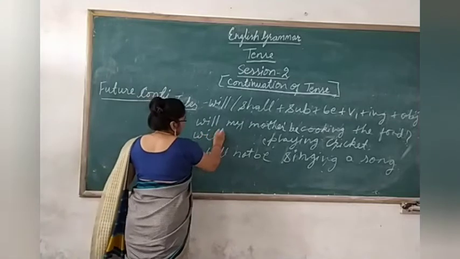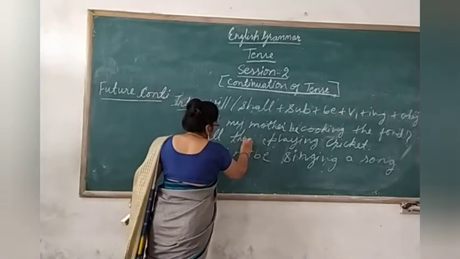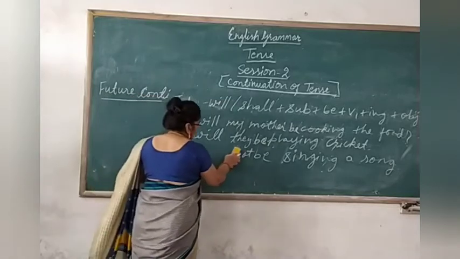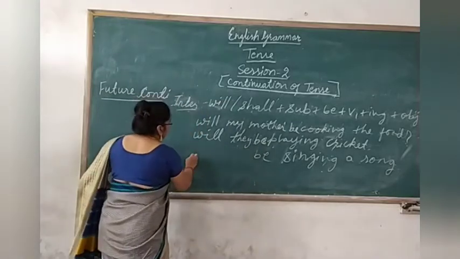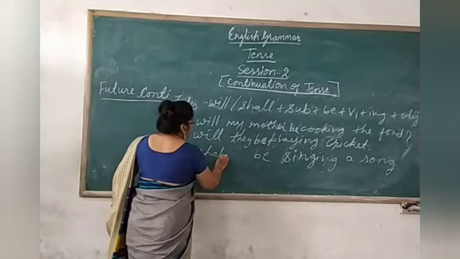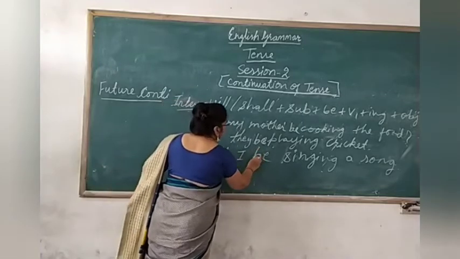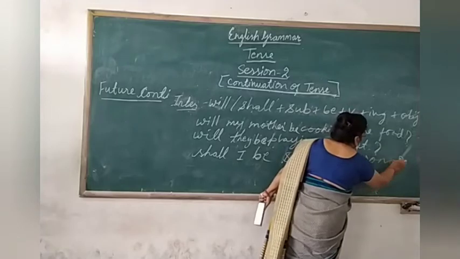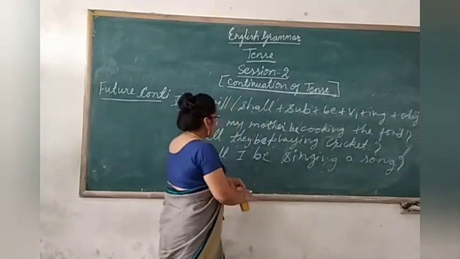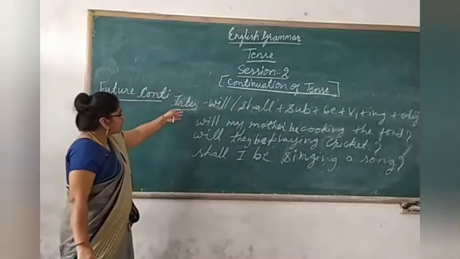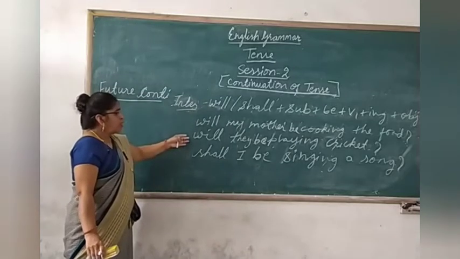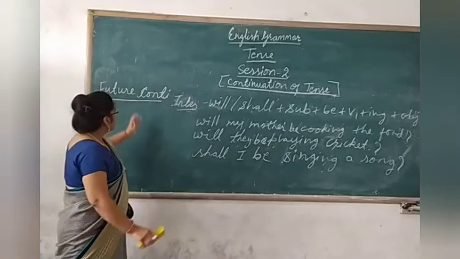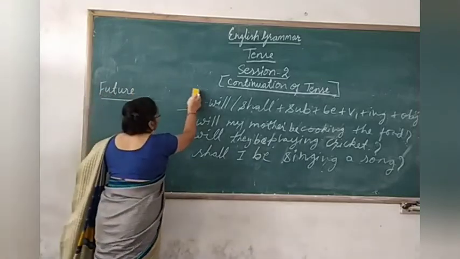Will they be playing cricket? Here also, shall I be singing a song? You will put the question mark here. See, because you know the structure, that is why forming the sentence is very easy.